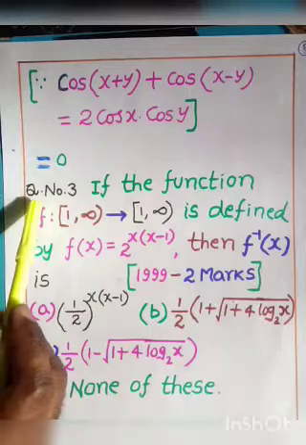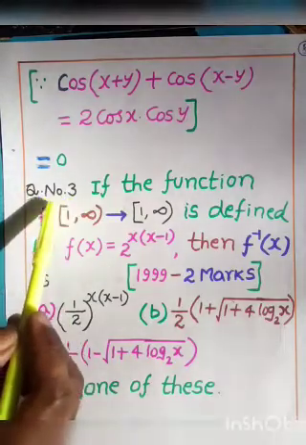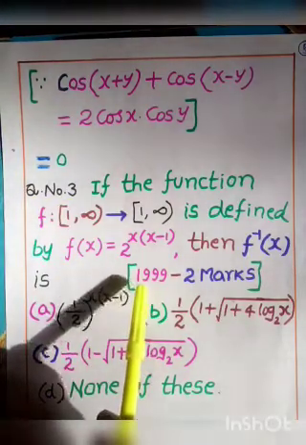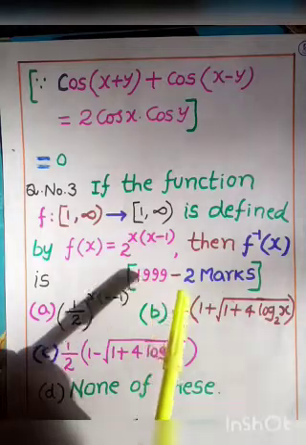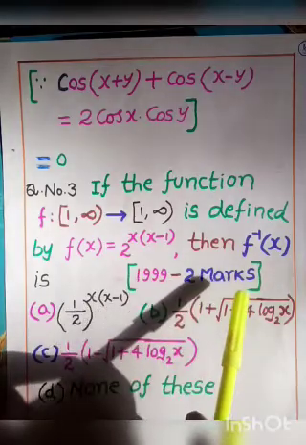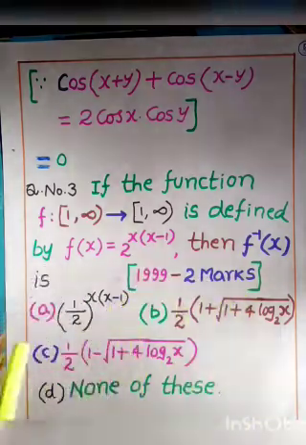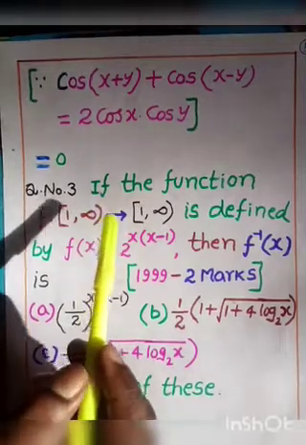Right. Now come to question number 3. This question was given in the year 1999 JEE Mains for 2 marks from this chapter, functions. Okay. Now see this question.